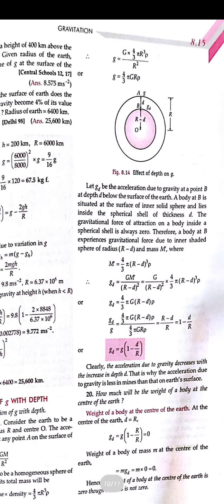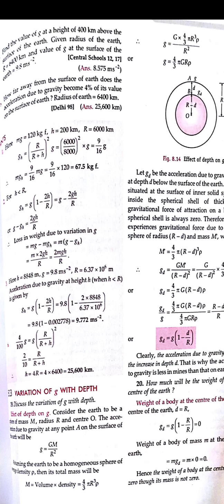Now if we talk about the variation of g due to depth, that is, if the body is kept at less than the radius of the earth, so it is kept in the depth of the earth. So we know that g is equal to GM upon r square, right? And going to the depth, the value will be changed. So gh was due to the height of the object kept from the surface of the earth, and if this is the object kept at the depth d from the surface of the earth, it will be taken as gd.